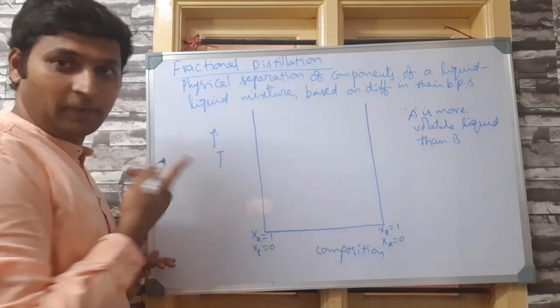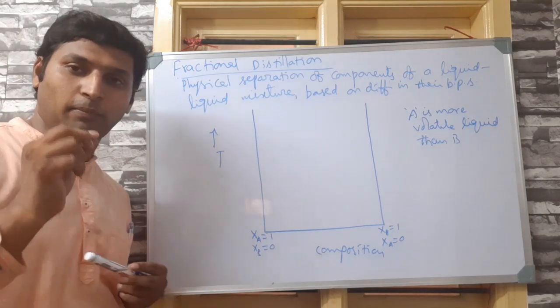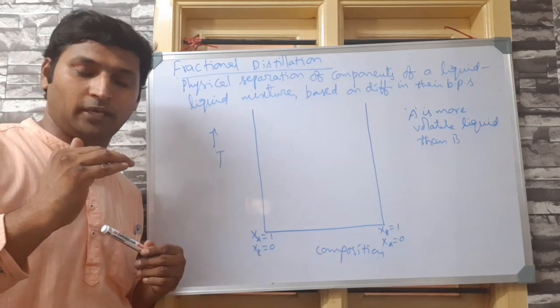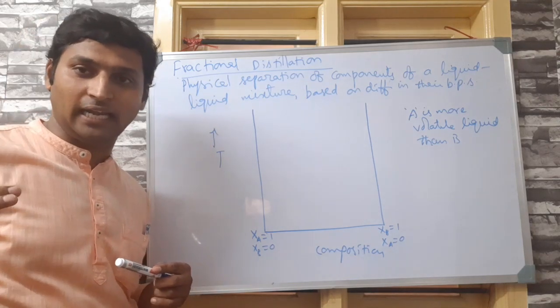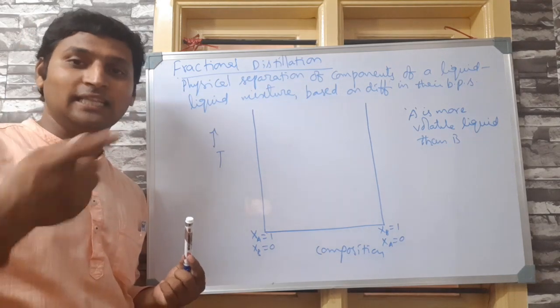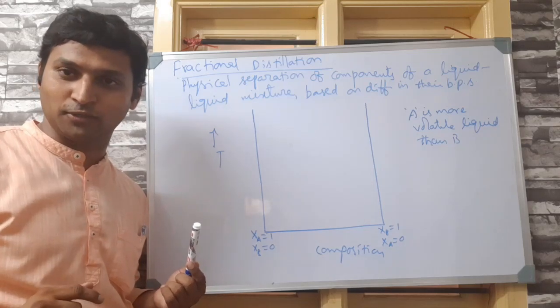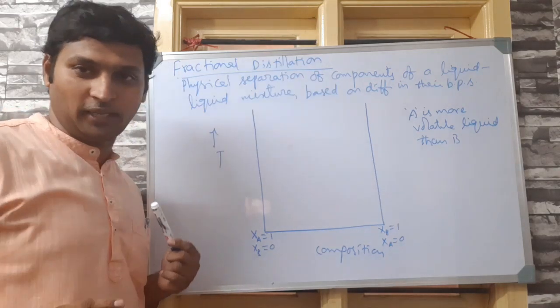That means in the previous example, the vapor pressure in the pure state for A was larger than that for B, right? That means A was more volatile, that's why it had the lower boiling point also. Same thing I am assuming.